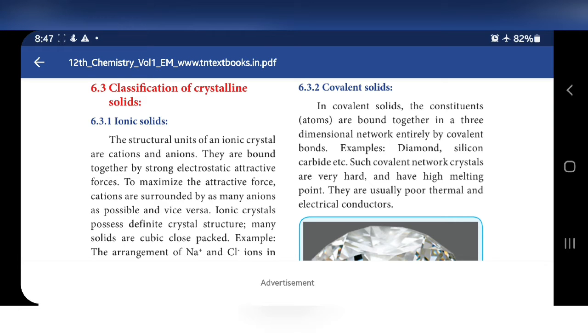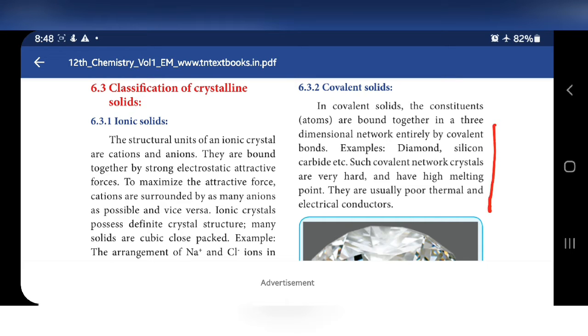Today we will continue the solid state lesson. In this video, we are going to learn about classifications of crystalline solids. Before that, we are going to revise what we learned in our last video class.